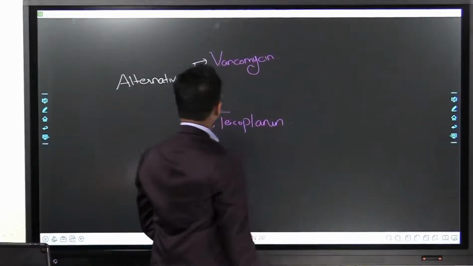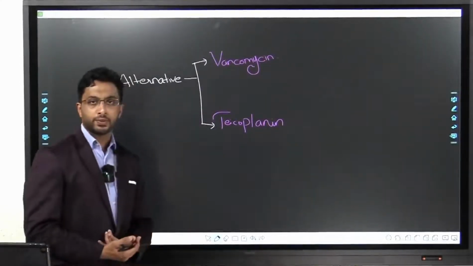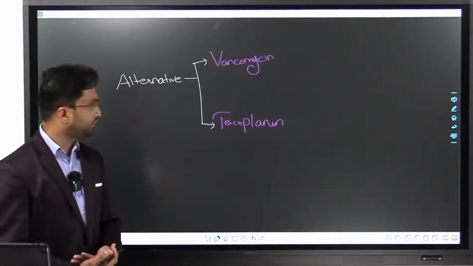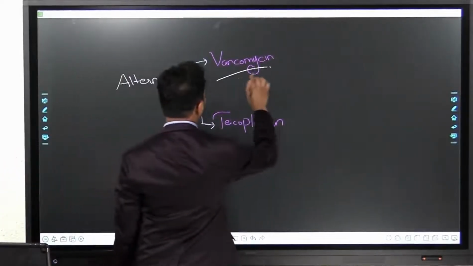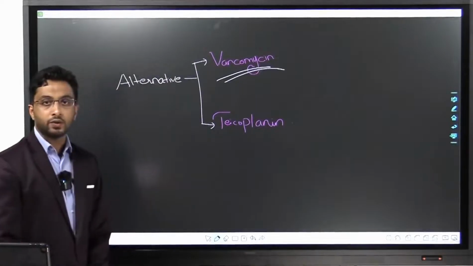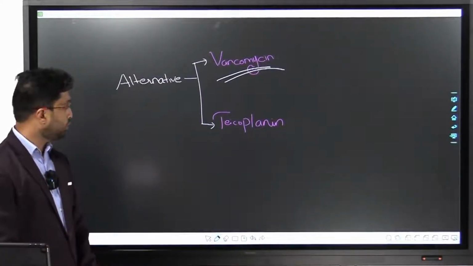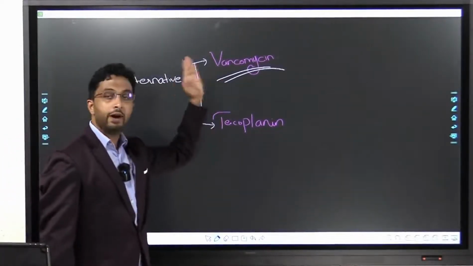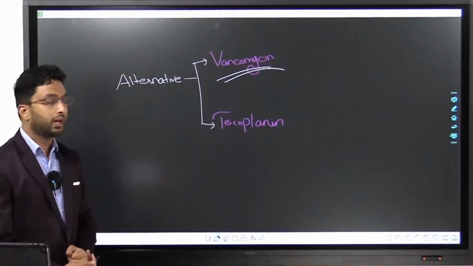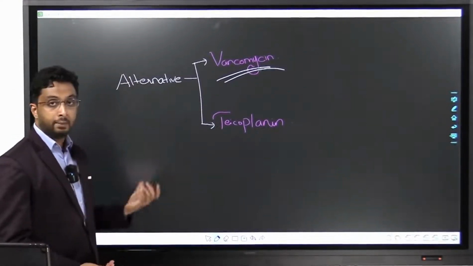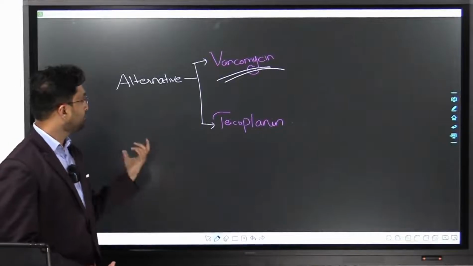Now, what is your option if a patient develops MRSA? The drug of choice, this is another very important MCQ, is vancomycin. Or you can also give teicoplanin, but vancomycin is the most important drug for MRSA patients.